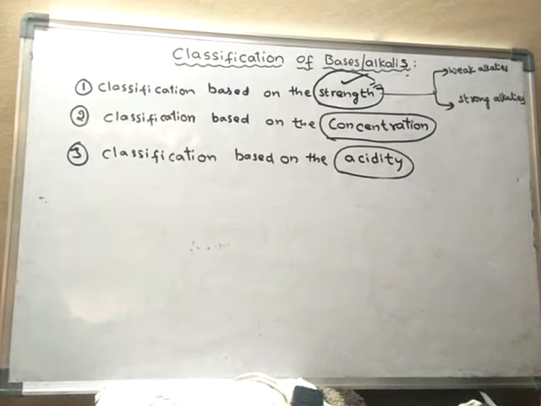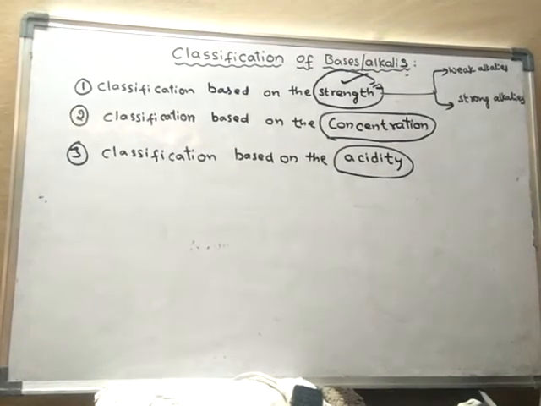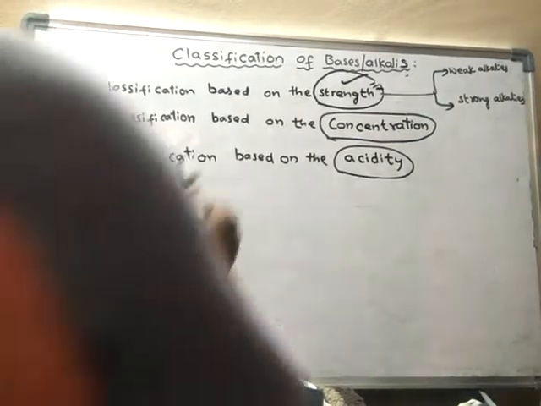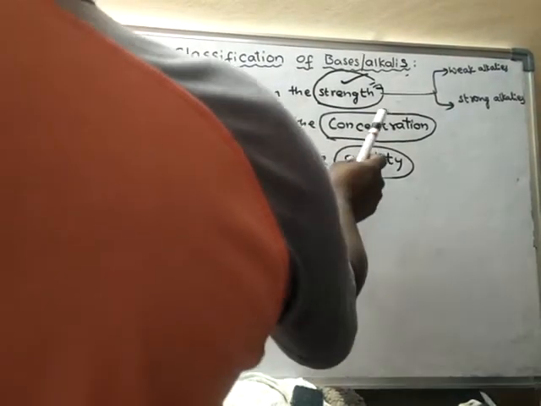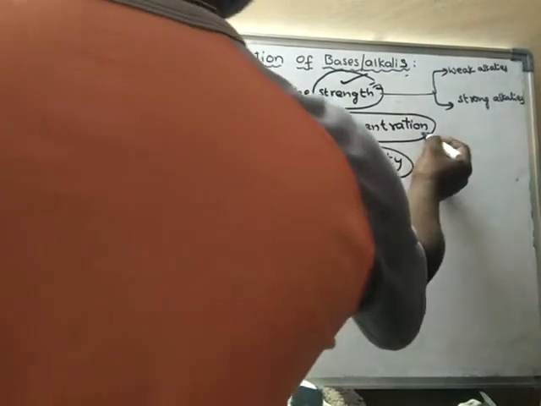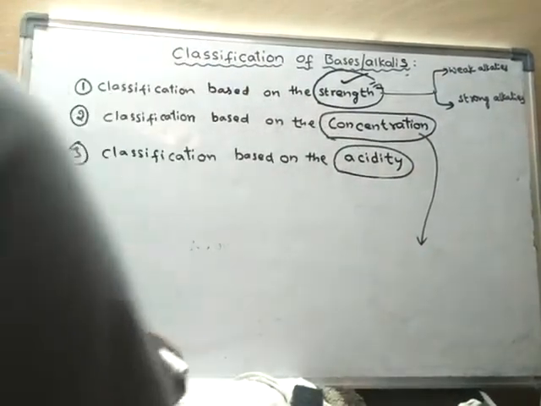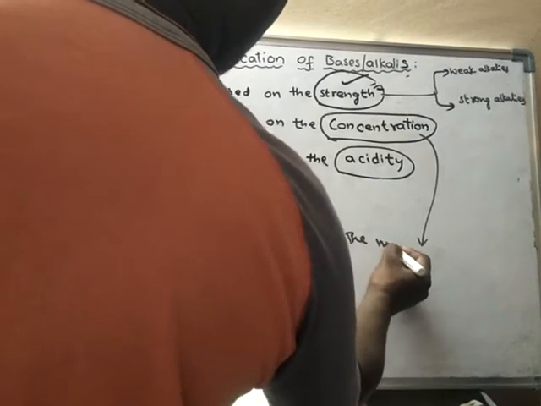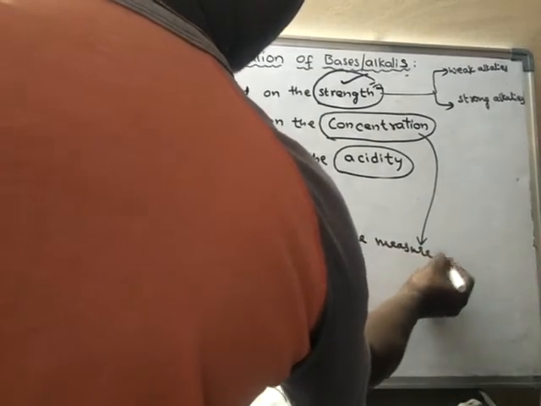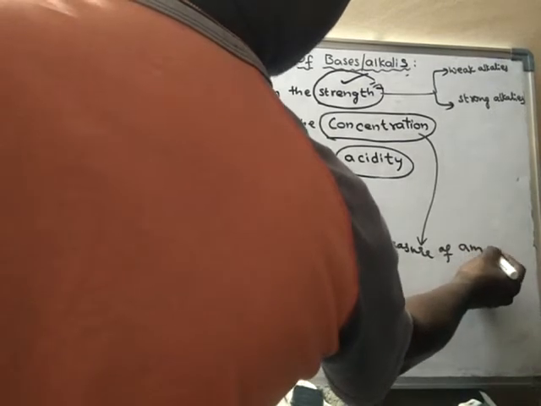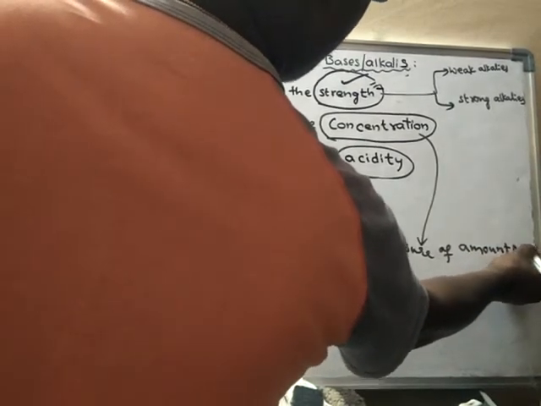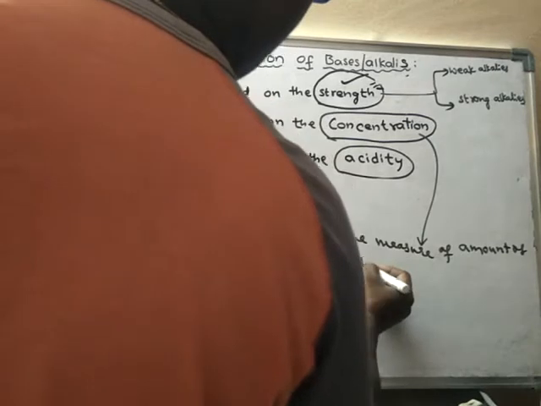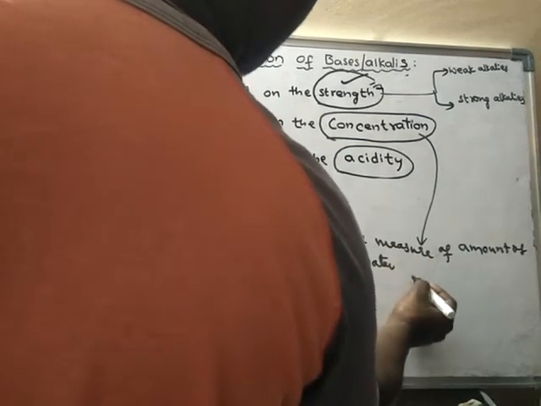Right? The next type of classification is based on the concentration. What is concentration? Concentration is the measure of the amount of water taken.